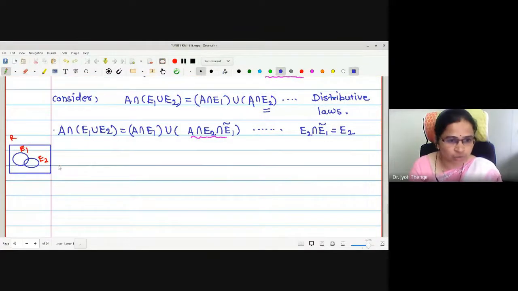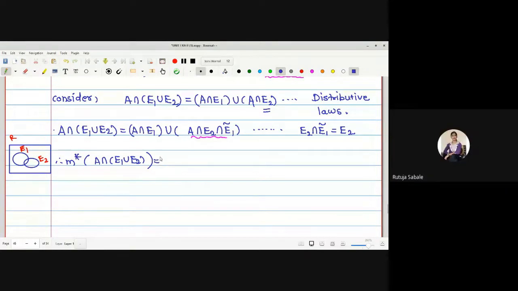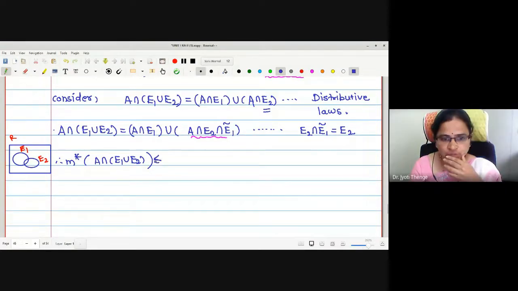Now let me take outer measure on both the sides. Then what is this outer measure giving me? M star of A intersection E1 union E2 is less equal, not equal, by countable subadditivity, to M star of A intersection E1 added with M star of A intersection E1 complement intersection E2.